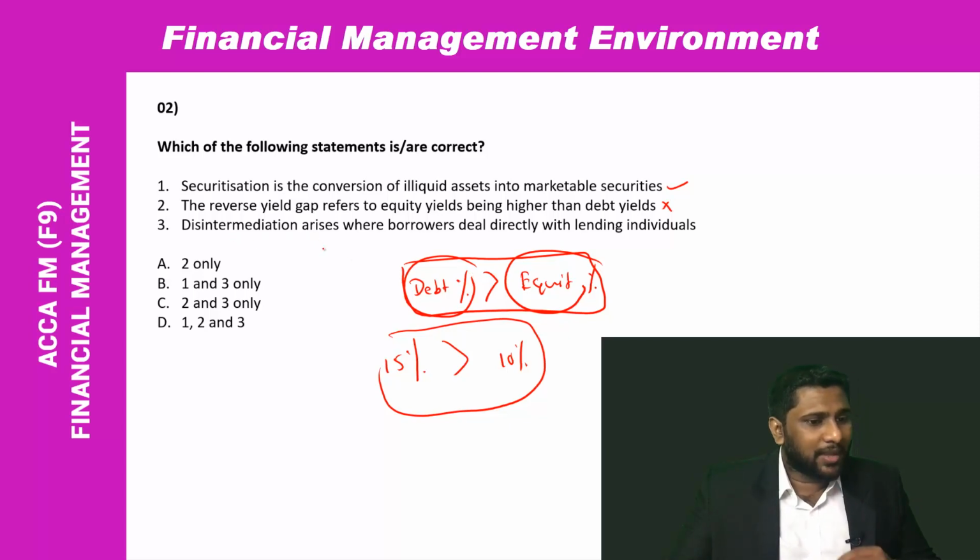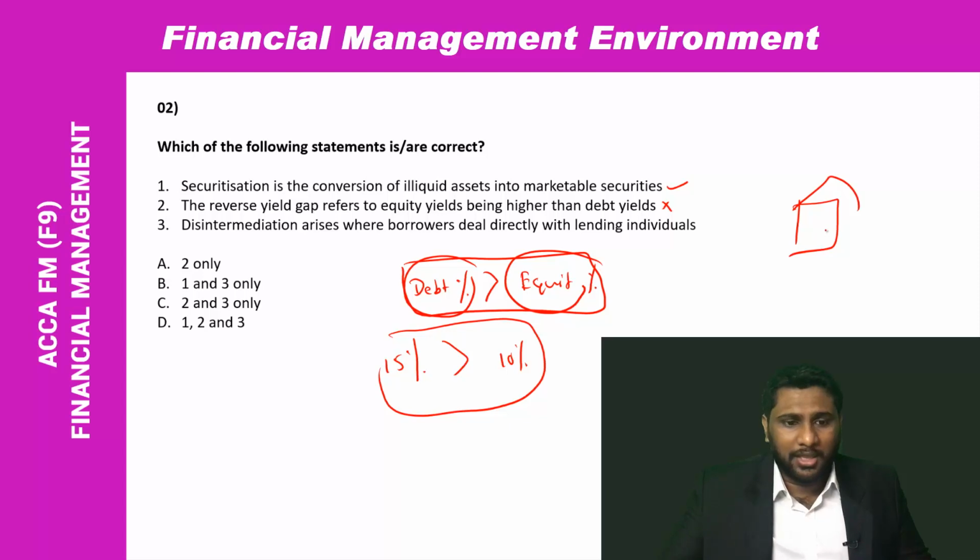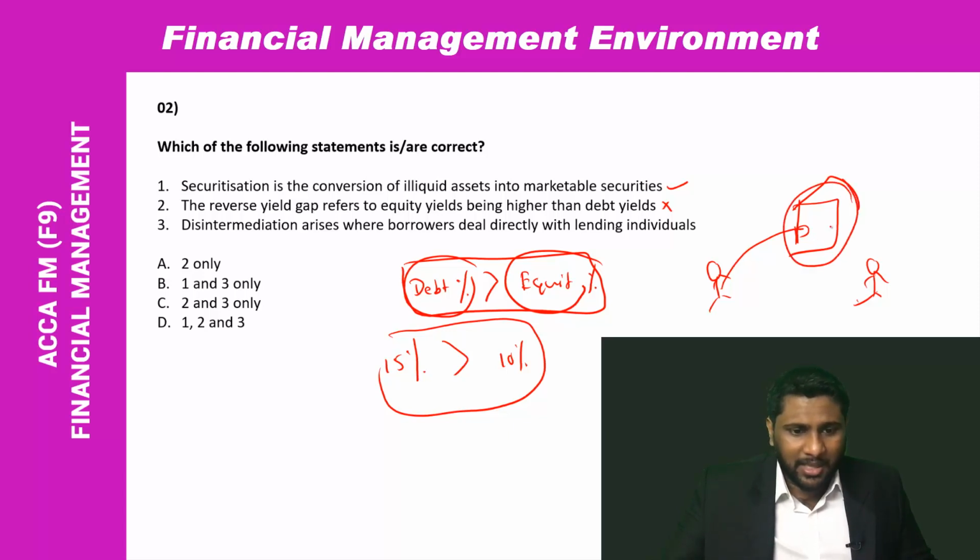Disintermediation arises where borrowers directly deal with the lending individual. You know, intermediation, normally the intermediary will come into the equation if one person has some excess cash and another person wants to borrow money. The person who has excess cash will deposit in this place, and the intermediary will lend the money to the person who needs it.